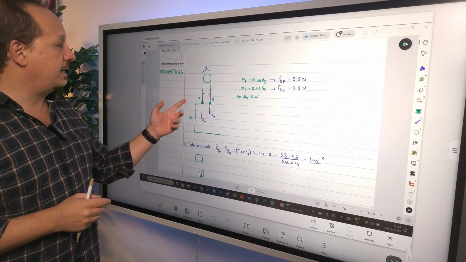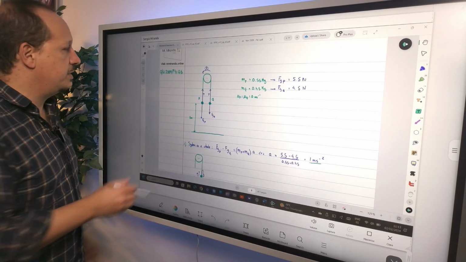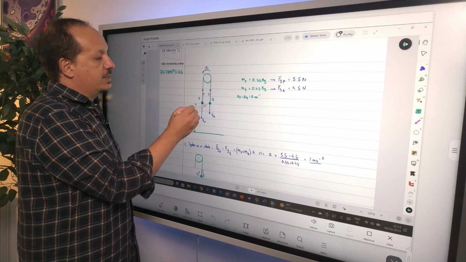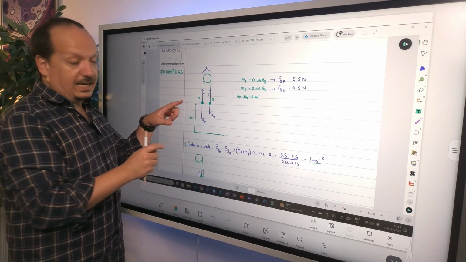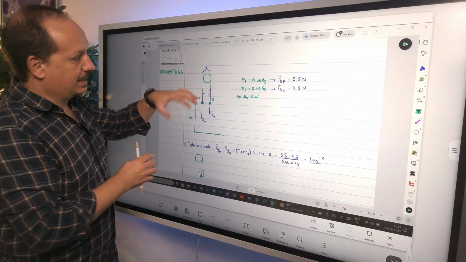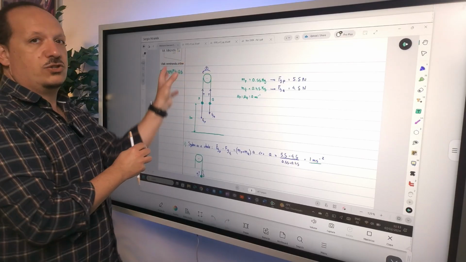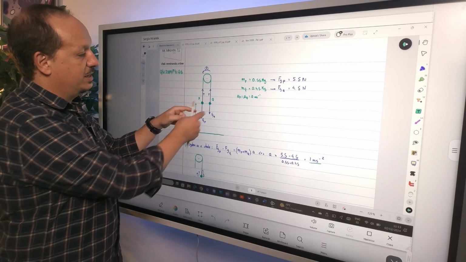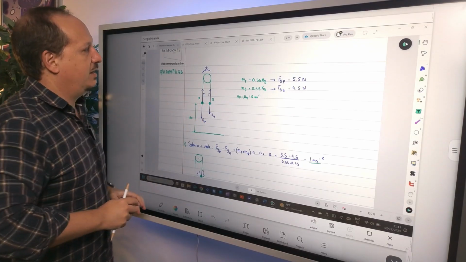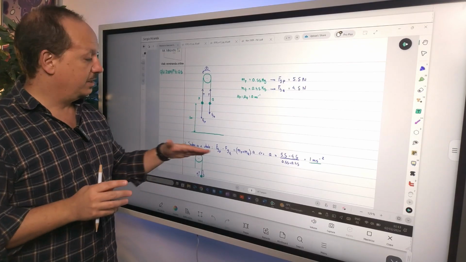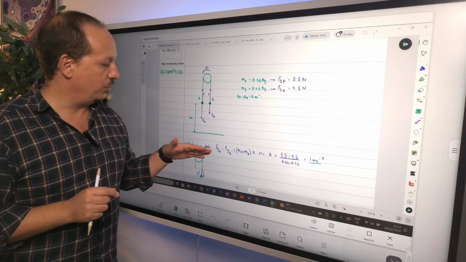If I consider it as a whole, I don't have to worry about the tensions. So I just have this weight minus that weight. Don't forget again, they are both pointing down, but I'm considering positive this way. So this one is a positive force. This one is a negative. If you use this trick, everything is going to be much smoother.